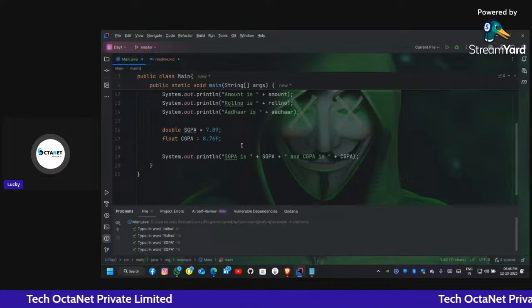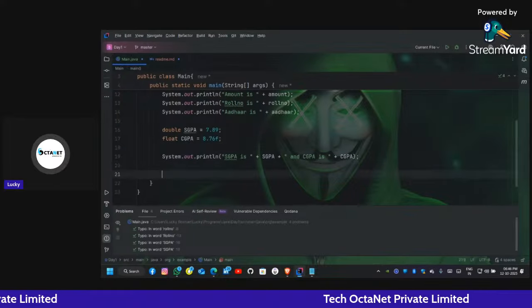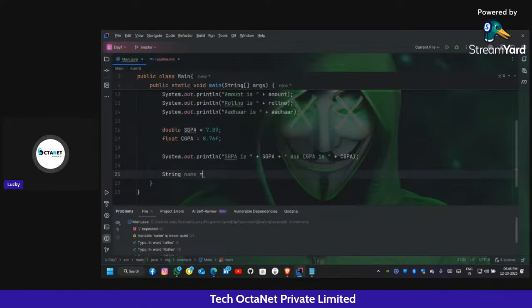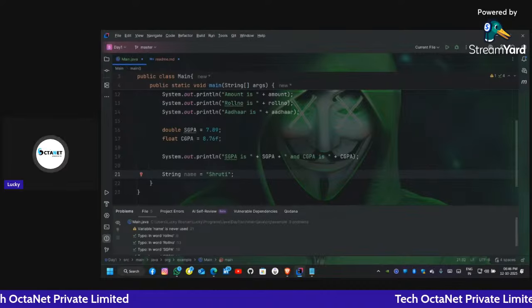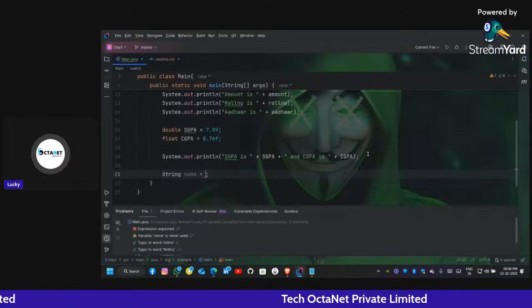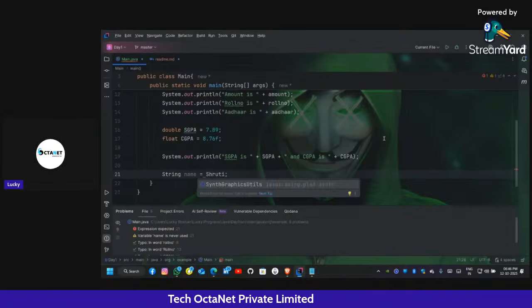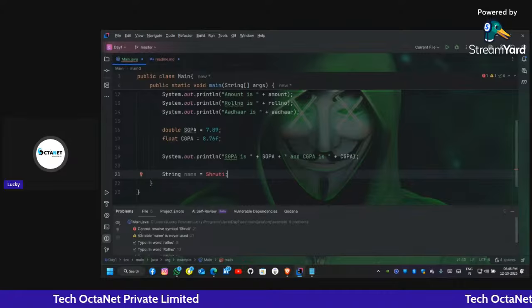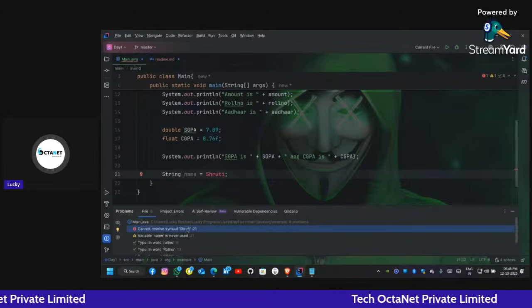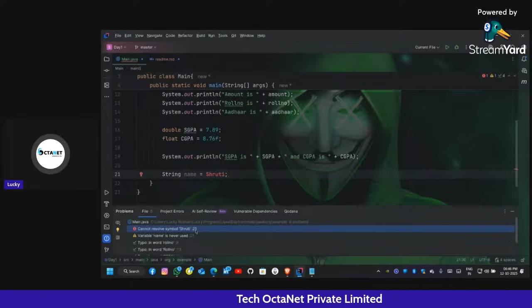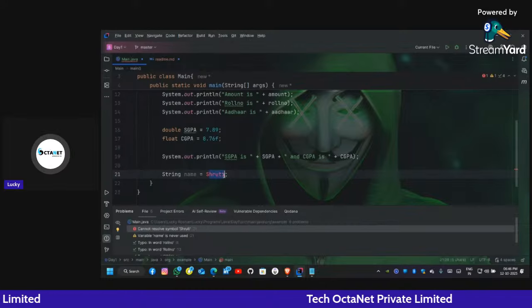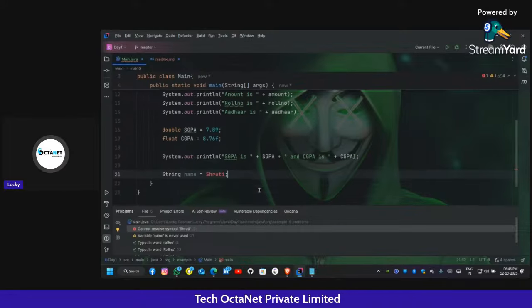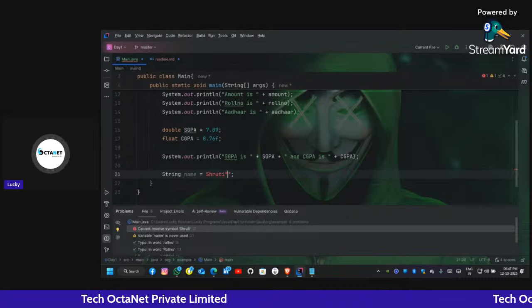Okay, let's declare a string ourselves. I write String name is equal to, let me take Shruti. So I write it in double quotes. If I write it without double quotes, then it gives me the error. What is the error? Now here it says cannot resolve symbol Shruti, because Shruti is not defined. I told you earlier that if you do not use double quotes or single quotes, it is treated as a variable, and there is no variable named Shruti. So it should be in double quotes.